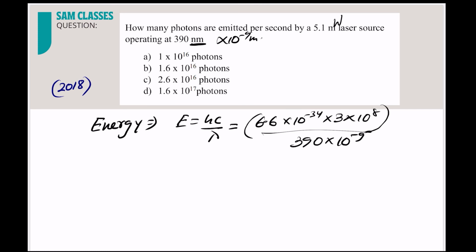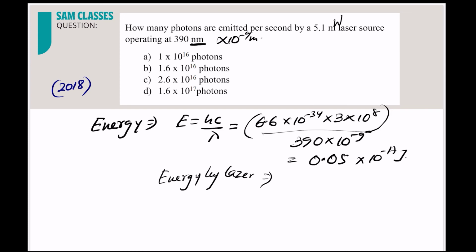Correct. So then I'll get somewhere around the value 0.05 into 10 power minus 17 joule. Now, what is the energy emitted per second by the laser? The energy by the laser is equal to 5.1 into 10 power minus 3 joules, correct?